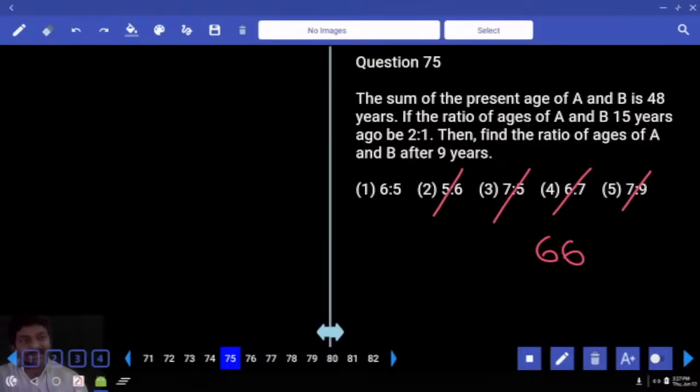Can anyone understand this? How many? How many understood? Very good. 1, 2. Nobody from girls? Nobody from girls?